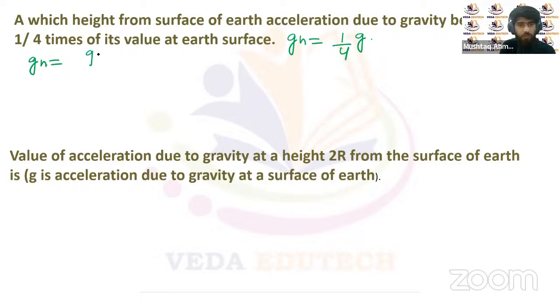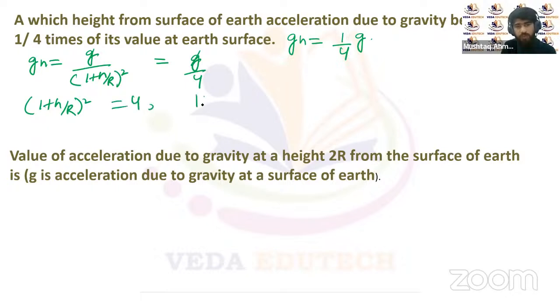Now we can write this equation: gh is equal to g upon (1 plus h upon R) whole square, which is equal to g upon 4. g and g will get cancelled. So from here, (1 plus h upon R) whole square will be equal to 4, or 1 plus h upon R will be equal to 2.